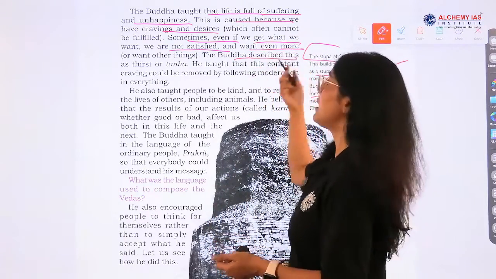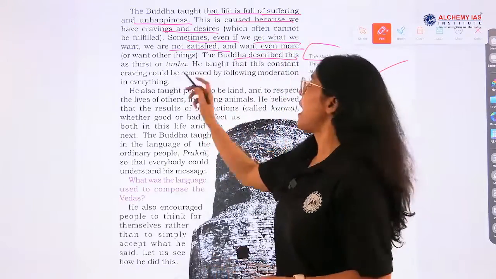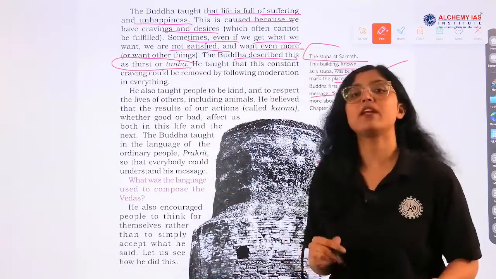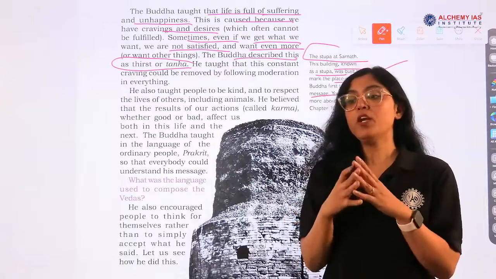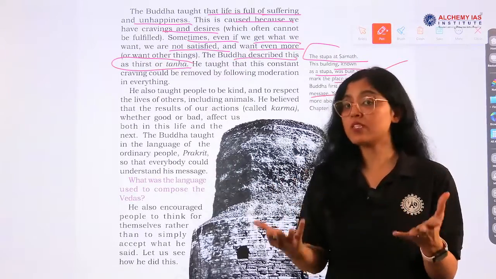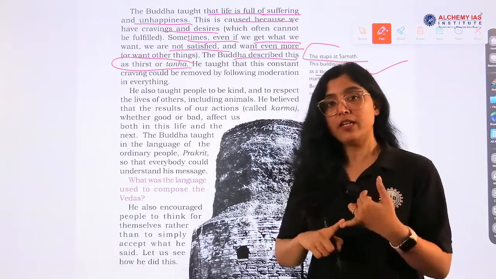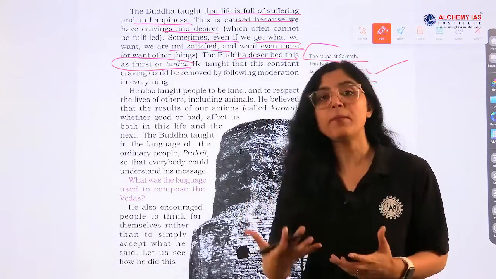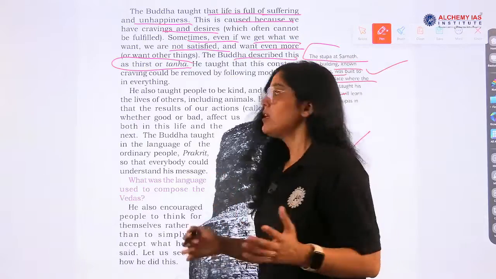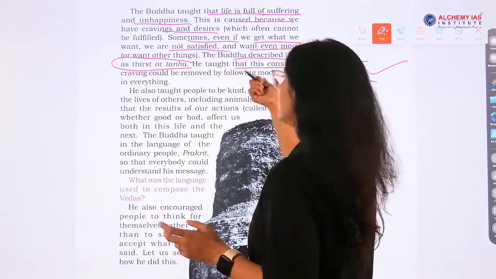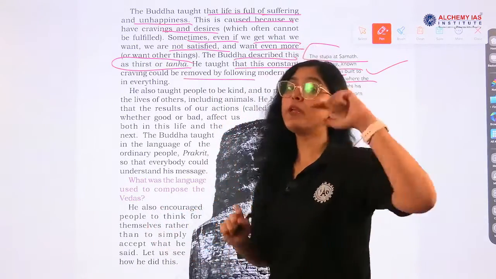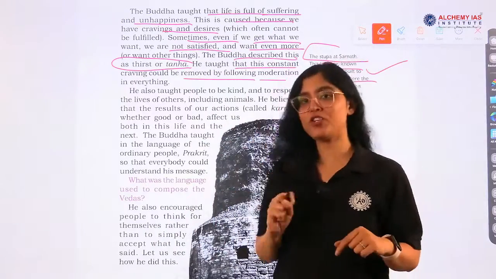Buddha described this as thirst, or tanha. Very, very important. One question that can be asked is, what is tanha according to Buddhism? It is the thirst of getting more and more, your desires. He taught that this constant craving could be removed by following moderation.